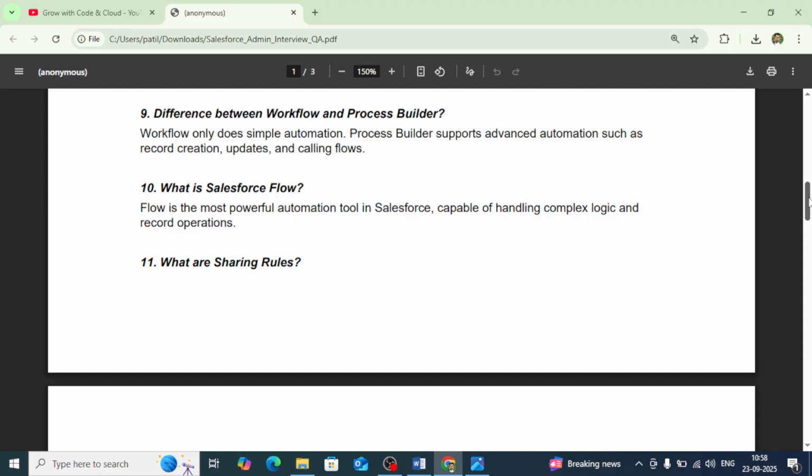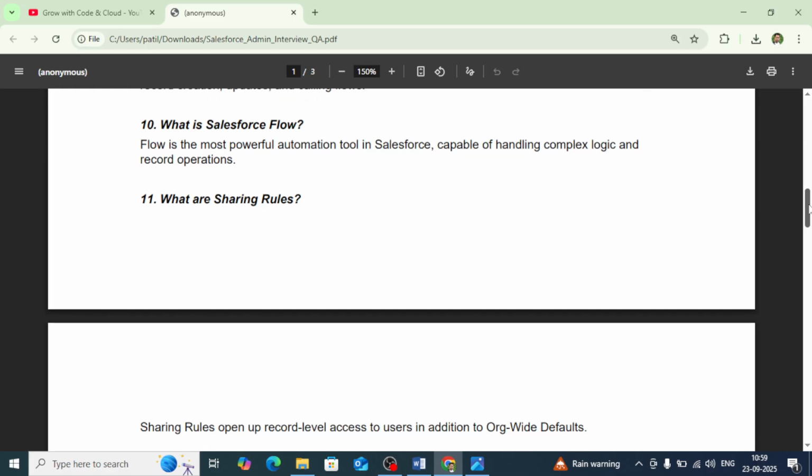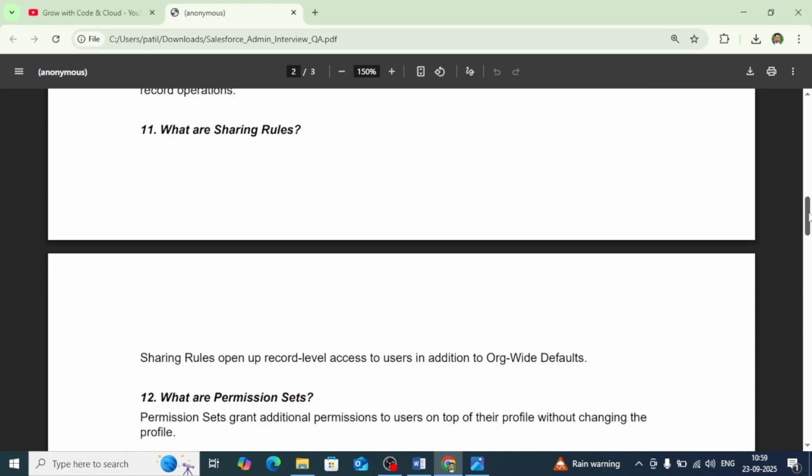And the next question is, what is Salesforce Flow? Salesforce Flow is the most powerful automation tool we have in Salesforce. It is capable of handling complex business logic and record operations. You can create related records, you can call flow, you can call the Apex classes. And nowadays nobody is recommending to create a workflow rule or process builder. Everybody is looking for the flow only. Flow can be the replacement of workflow rule and process builder.